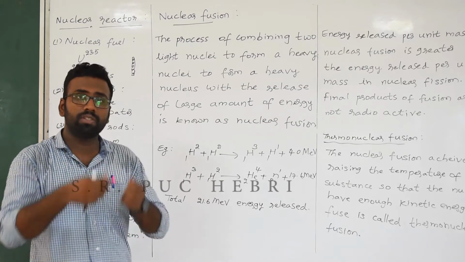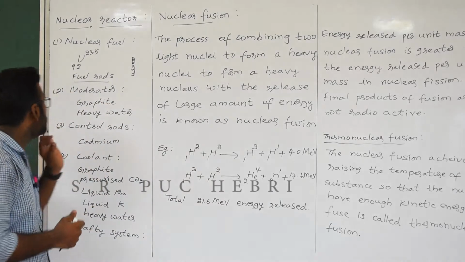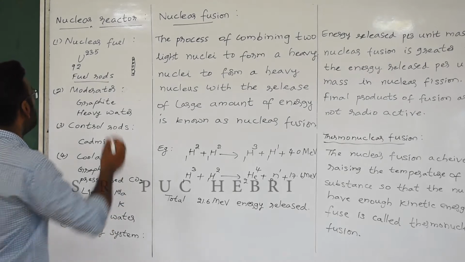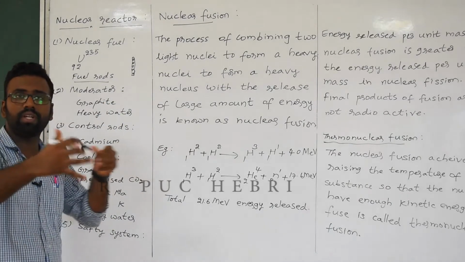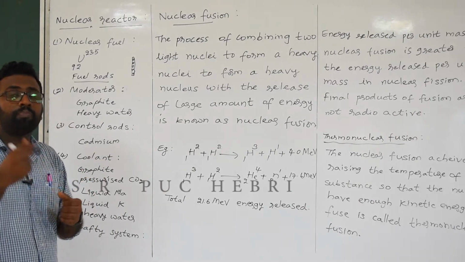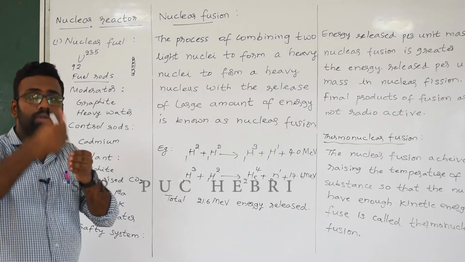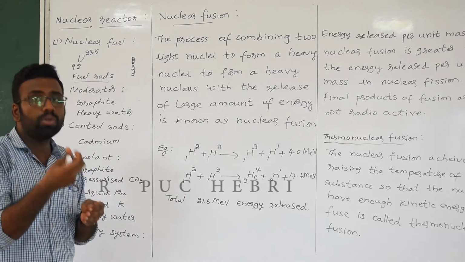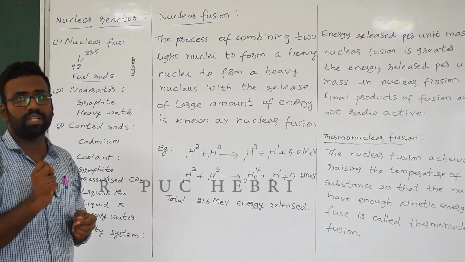It is not possible just by keeping something. That's the reason we use a moderator. The moderator may be graphite or heavy water, filled inside this nuclear reactor, which makes the fast moving neutrons slow down. Then this slowed neutron is going to cause a nuclear fission reaction.